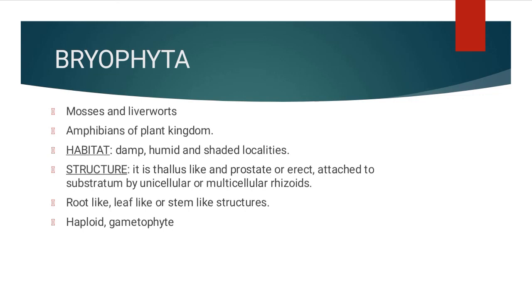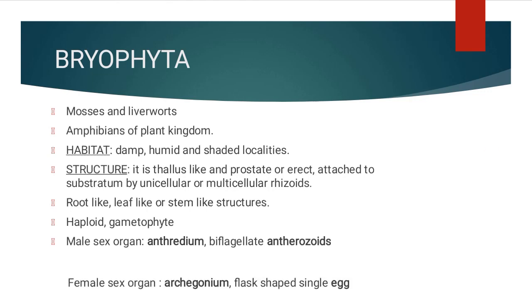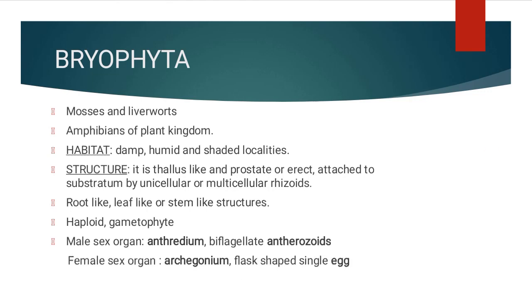So it's just like that. Gametophyte will be haploid and sporophyte will be diploid. Gametophyte will produce gametes and sporophyte will produce spores. The male sex organ is called antheridium and it produces the biflagellate antherozoids. These antherozoids are sperm-like structures. They are biflagellate. The female sex organ is called archegonium, and it is flask shaped and bears a single egg. Remember, a single egg.